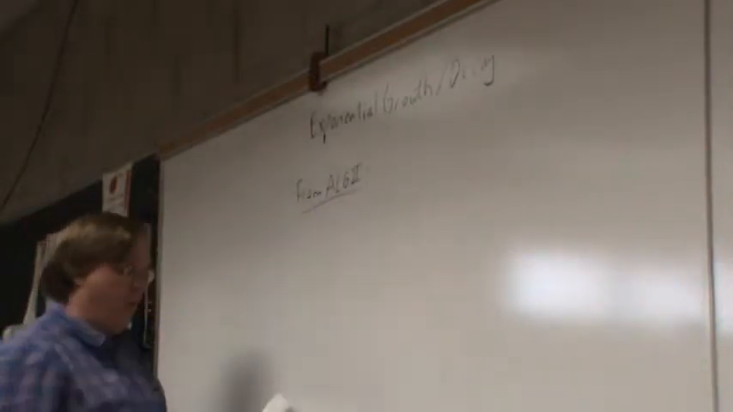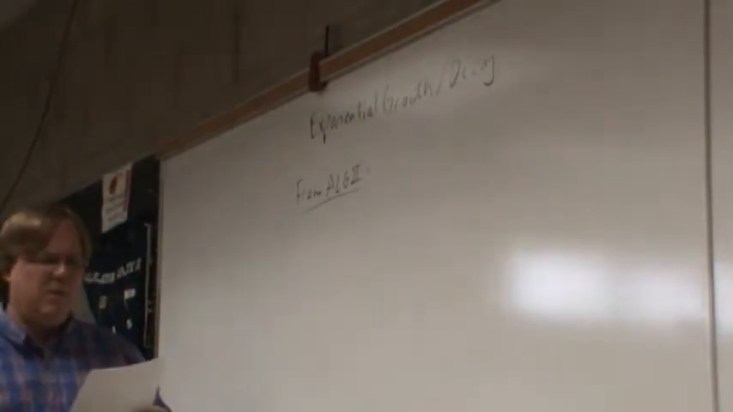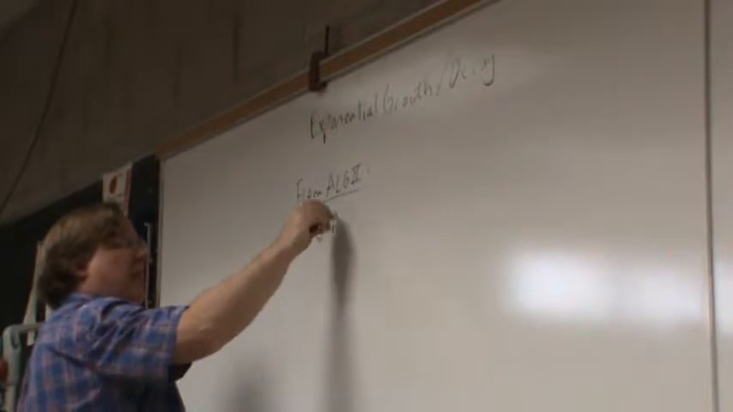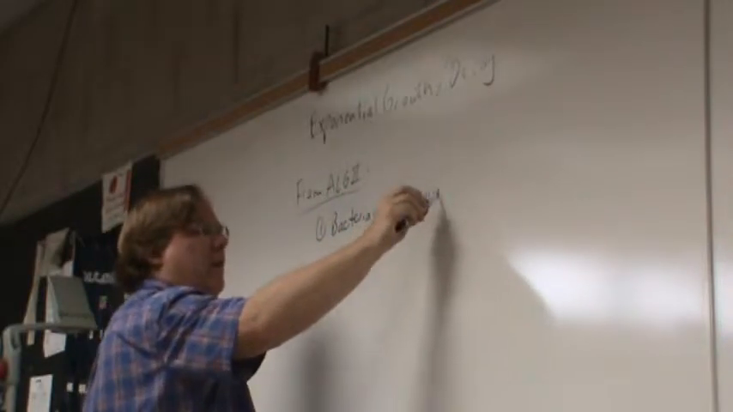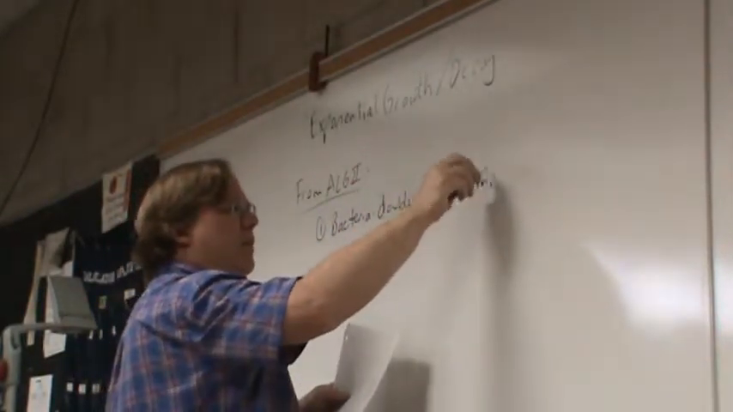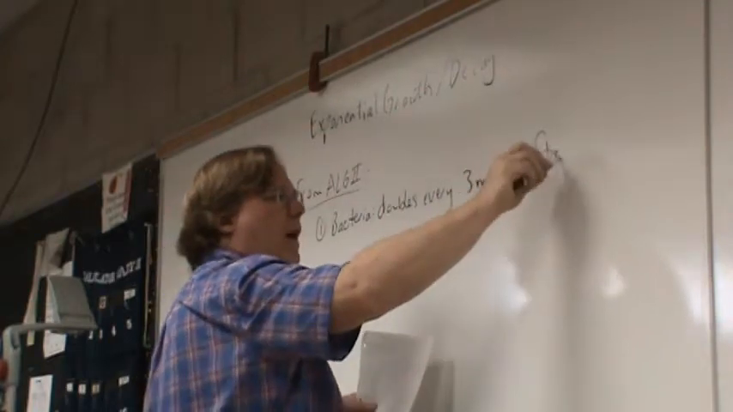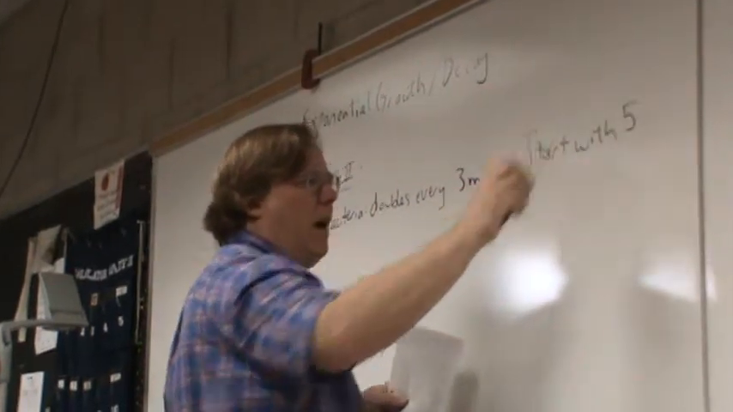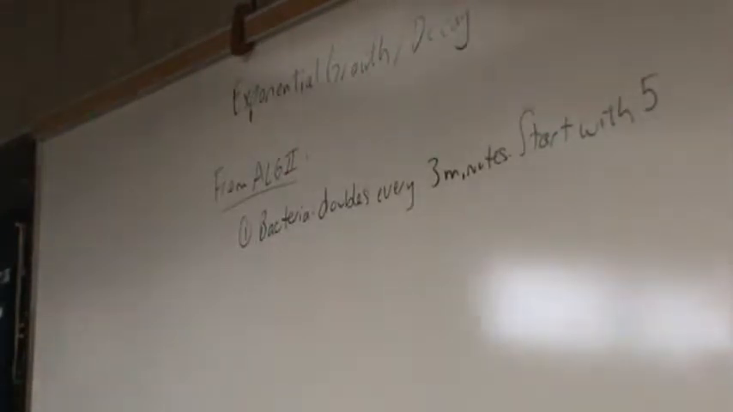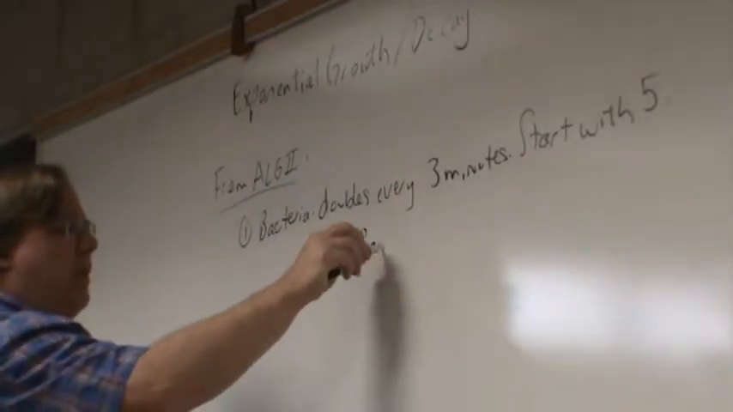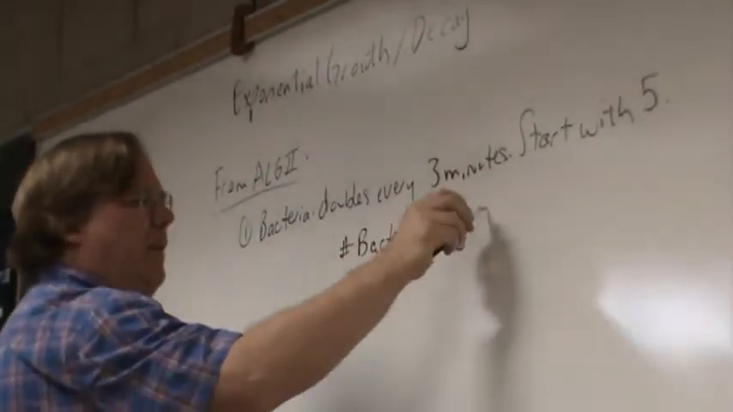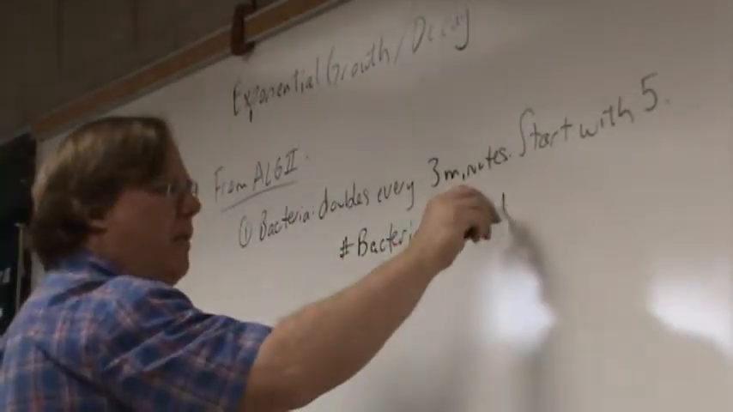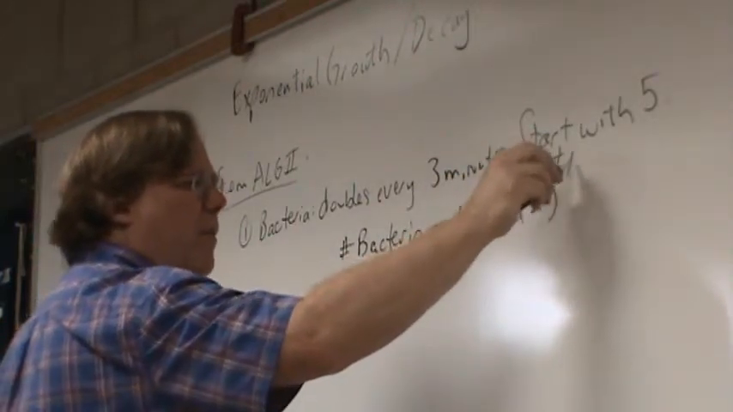From Algebra 2, you already dealt with this sort of thing. What if I told you, first example, bacteria, it doubles every 3 minutes, and we start with 5. I've got 5 bacteria, they double every 3 minutes. Can I have an equation that tells me how much bacteria I'm going to have in how many minutes? And the answer is yeah, sure. If I let y be the amount of bacteria, it ends up being 5 times 2 raised to the power of t over 3.